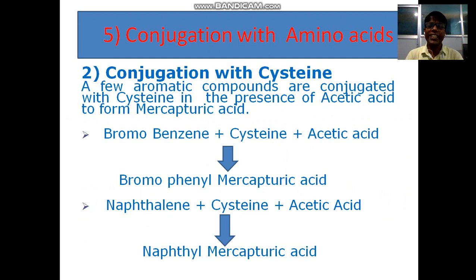Conjugation with cysteine. A few aromatic compounds are conjugated with cysteine in the presence of acetic acid to form mercapturic acid. Bromobenzene is conjugated with cysteine in the presence of acetic acid into bromophenyl mercapturic acid.